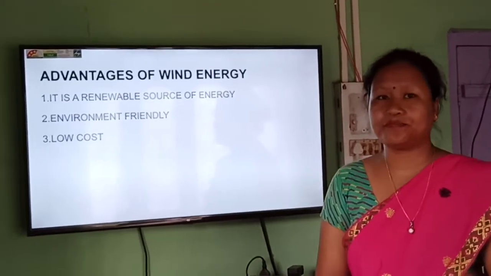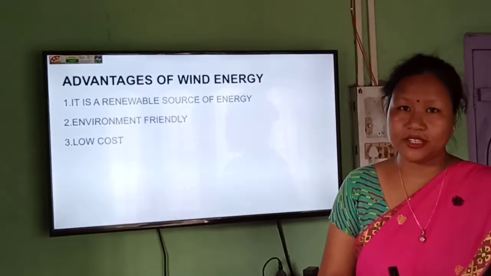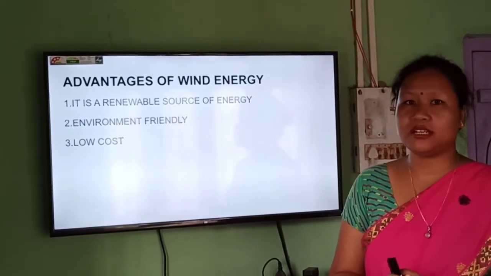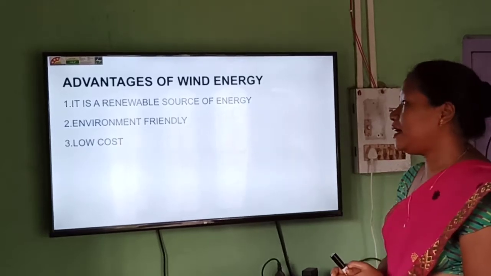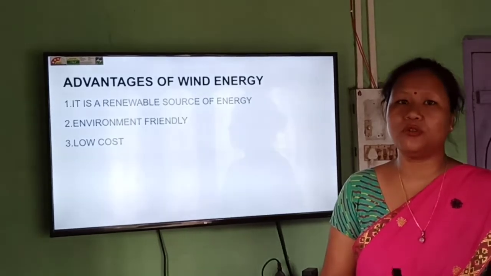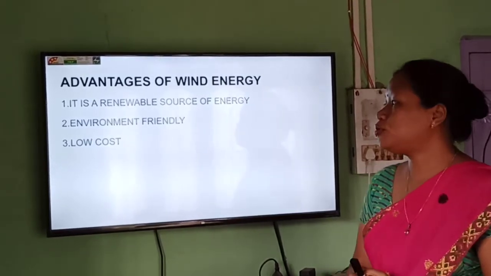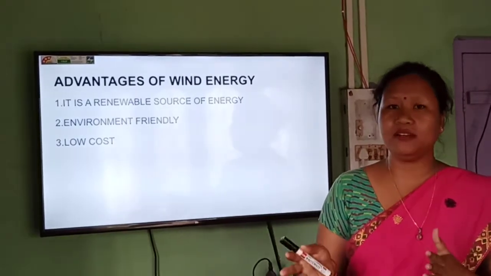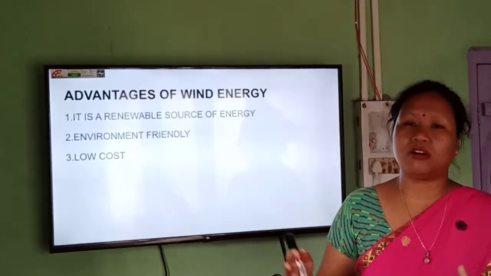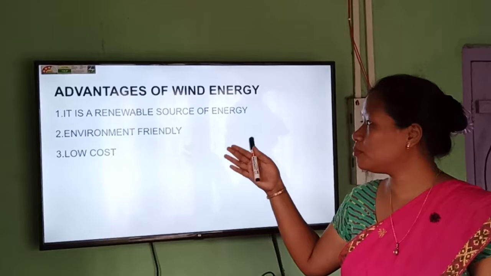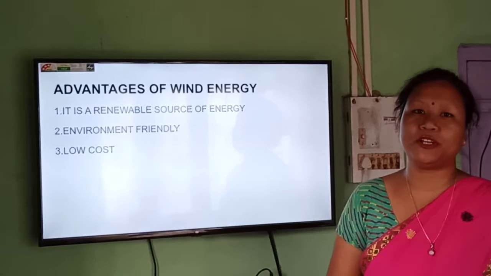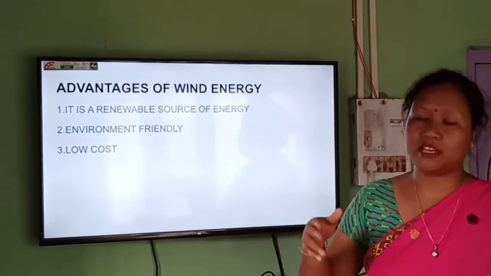First advantage is that we know wind is a renewable source of energy. It is not going to end. So using wind energy is a good one, because it is a renewable source of energy. And then it is environment friendly also, because no pollution, no greenhouse effect, nothing. And to build that windmill, the cost is very low compared to other very big or high power plants. The production cost of electricity from wind energy is low, because the cost of the equipment is low.